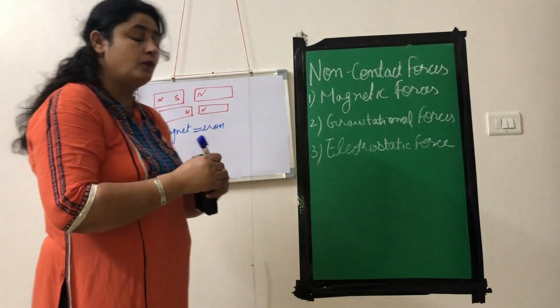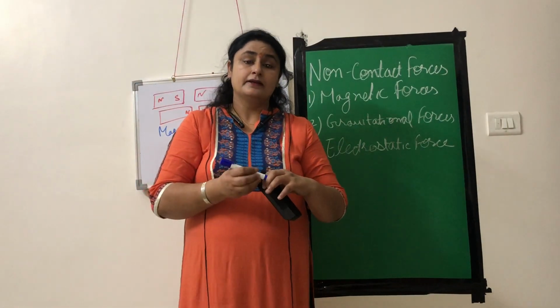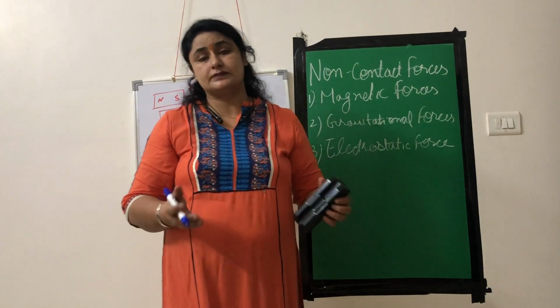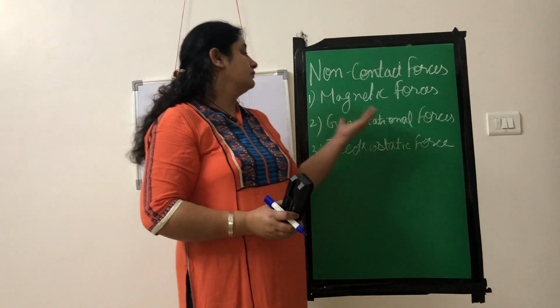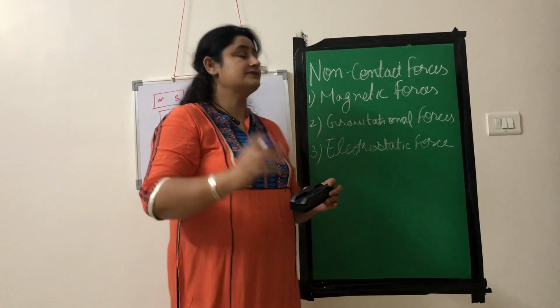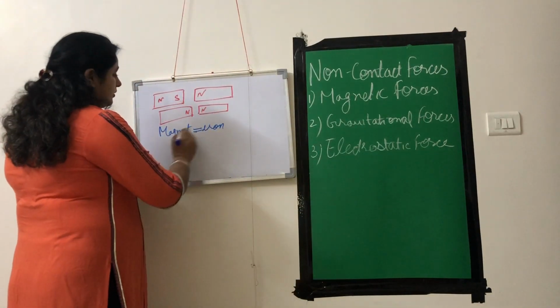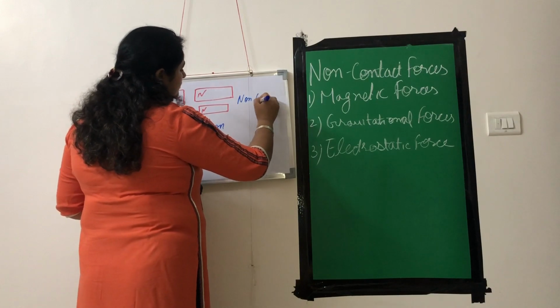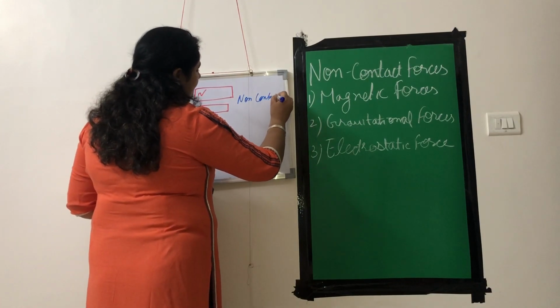So what we can understand from here, that every magnet attracts every magnetic substance towards itself and the two are not in contact with each other. So this is first example of non-contact forces. So magnetic forces are non-contact forces.